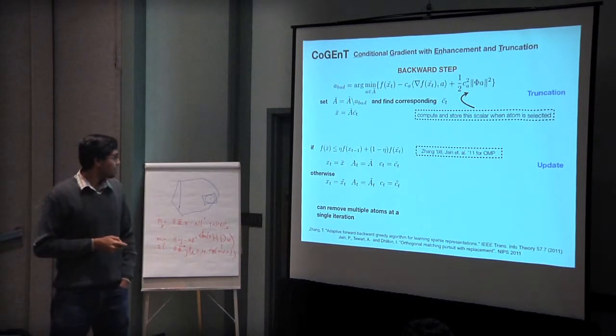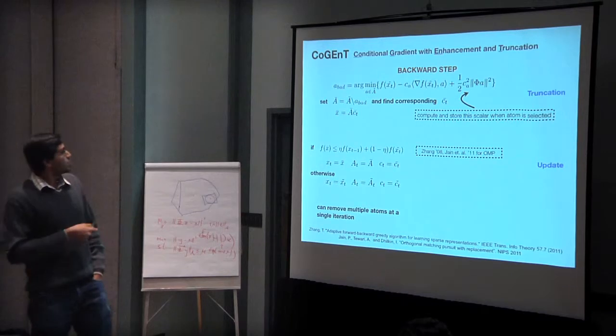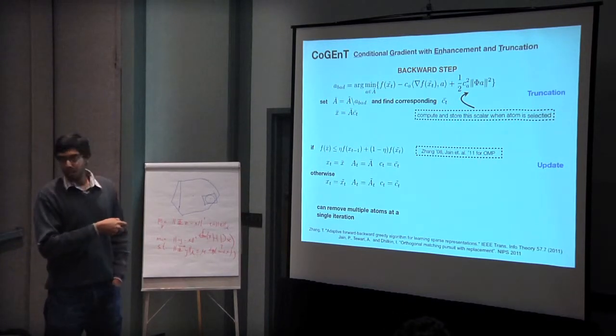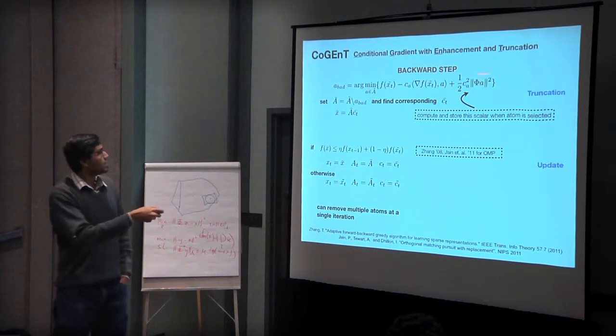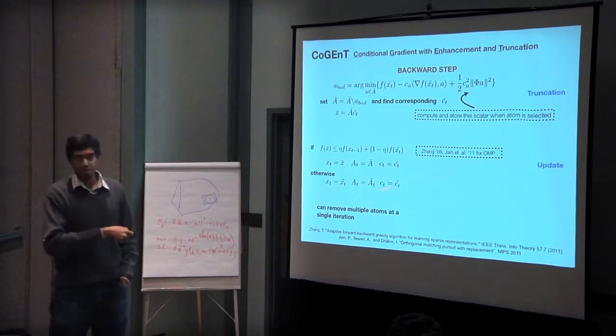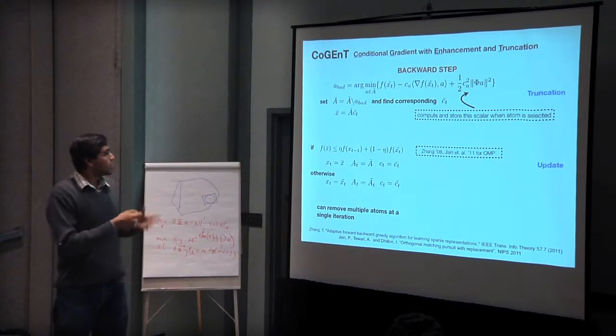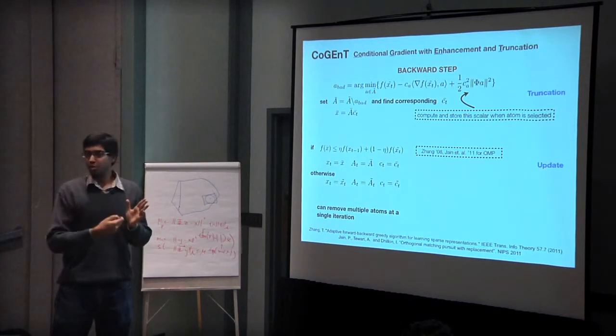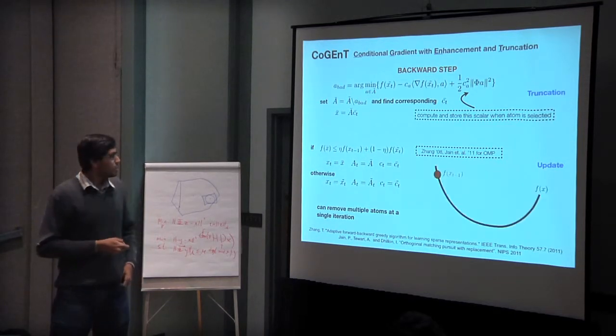Oh, and also you can actually keep doing this, right? You can say I'm going to remove the first atom, check this condition, get rid of it. Then I'm going to go back and see whatever is remaining of my atomic set, do this again, remove it, and I can keep doing this till this condition is not satisfied. So what I'm doing in the process is trying to remove all the suboptimal atoms that I might have chosen in the previous iterations.